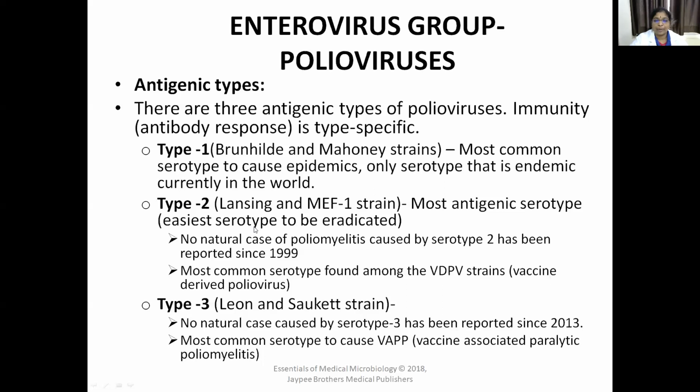No case of type 2 has been reported since 1999, but it is responsible for VDPV, that is vaccine-derived poliovirus. Type 3 also, no case has been reported since 2013, and it is responsible for VAPP, vaccine-associated paralytic poliomyelitis.